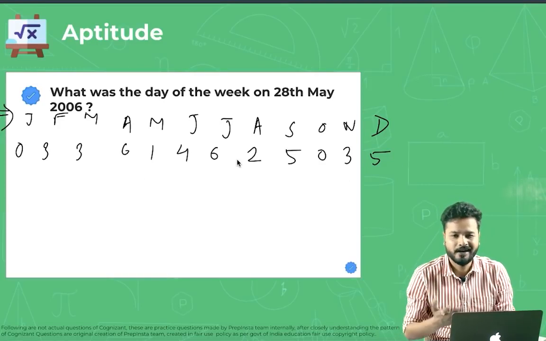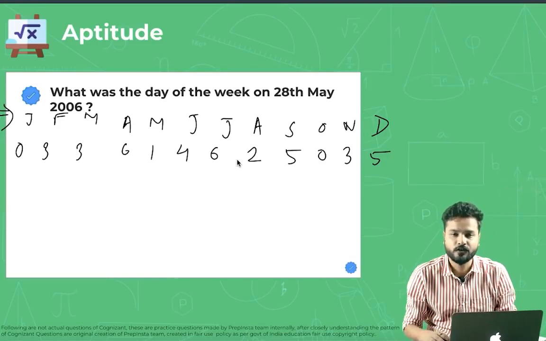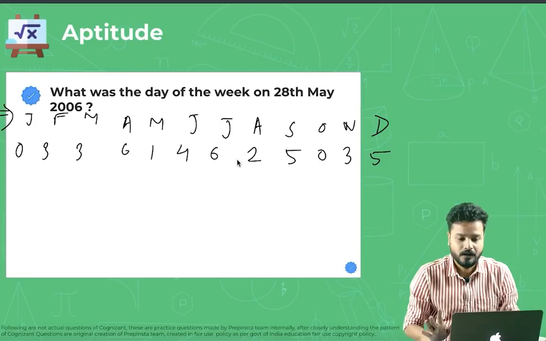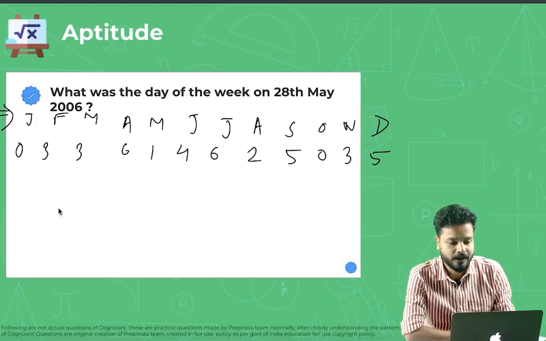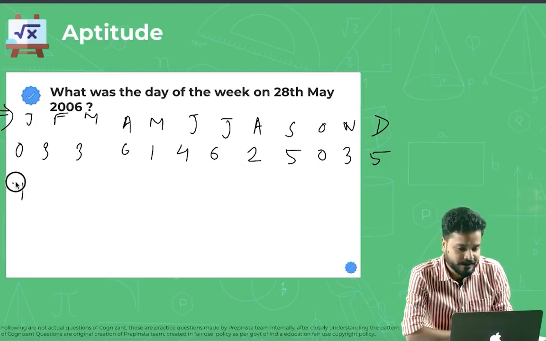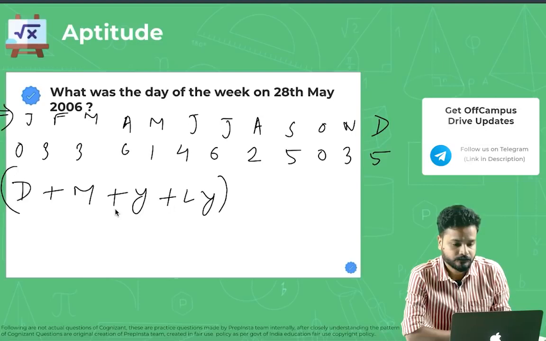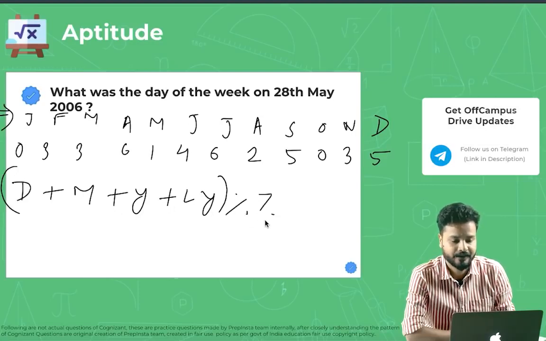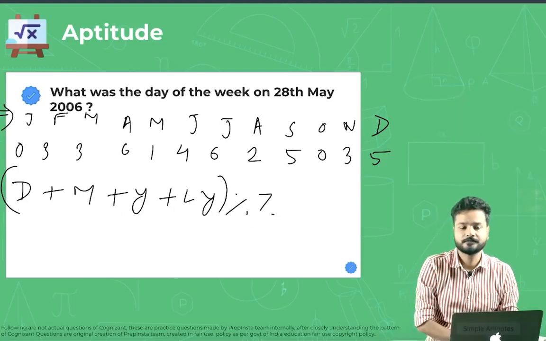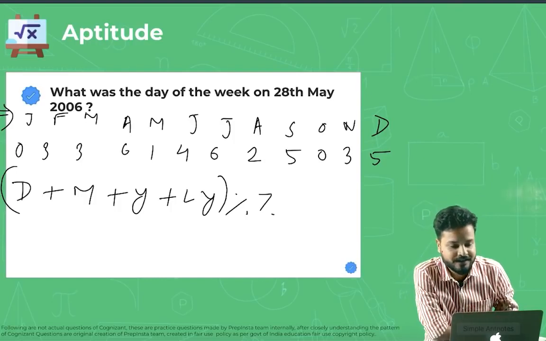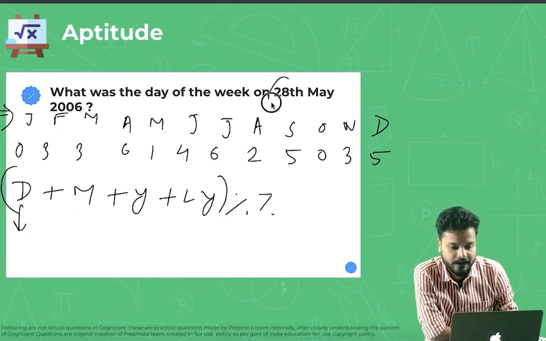This is what you are supposed to remember, a 12-digit number. It will take you a day or two. Try to repeat it 3-4 times and you will be easily able to remember it. Once you have remembered it, the formula is (D + M + Y + LY) divided by 7. That's the formula. Now we'll see how this is applicable. What would be D? The date is 28th May, so D would be 28.